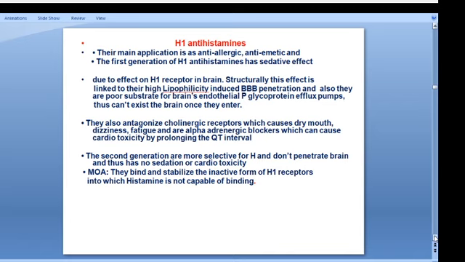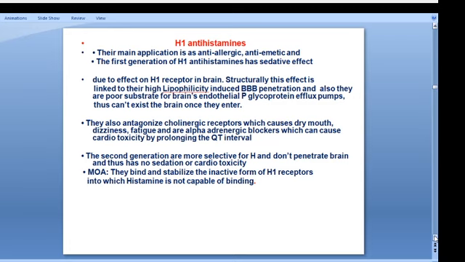Now we can see the conditions and the importance of antihistamines, H1 antihistamines. Mainly the applications of antihistamines are anti-allergic and anti-emetic. We can classify these antihistamines into generations, first generation and so on. Generations are based on the pharmacokinetic action, like first generation, second generation, and also some have a third generation.